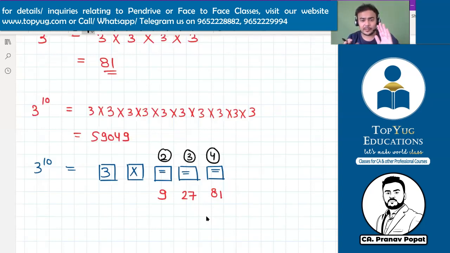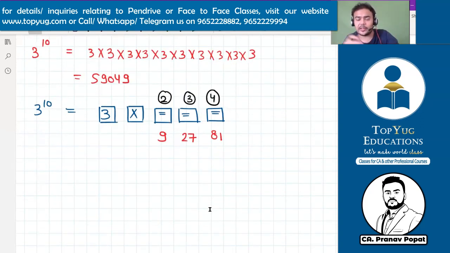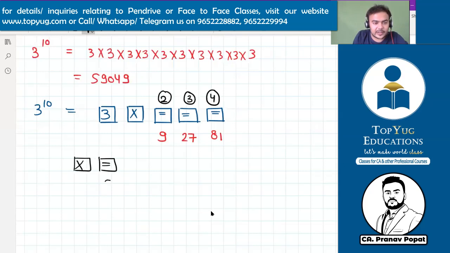Tell me guys, have you understood how this trick is working? Yes, I think you have understood it. So 3 into first equal will give you square, another equal will give you cube. So remember, repeating, Priyanka, repeating. So into first equal will be treated as 2. Whenever you press first equal, it will give you square. Another equal will give you cube. You can try in other number also, 2.